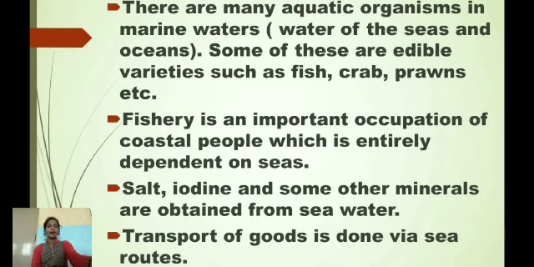There are many aquatic organisms in marine waters. Marine water means water of the seas and oceans. Some of these are edible varieties such as fish, crab, prawns, etc. Fishery is an important occupation of coastal people which is entirely dependent on seas. Salt, iodine and some other minerals are obtained from seawater. Transport of goods is done via sea routes. In these ways, the water in seas and oceans is useful even though it is salty.